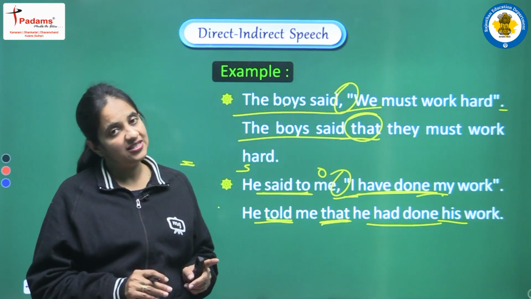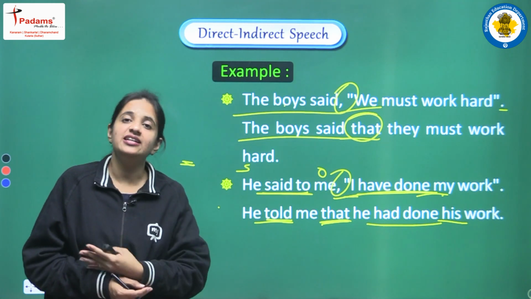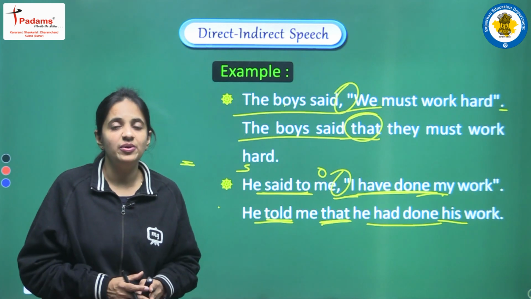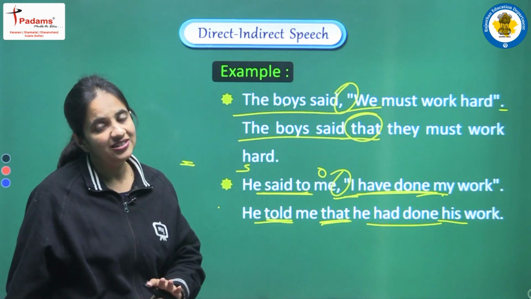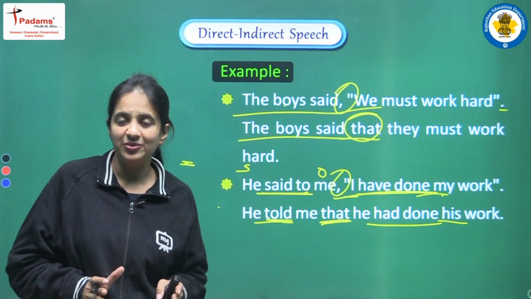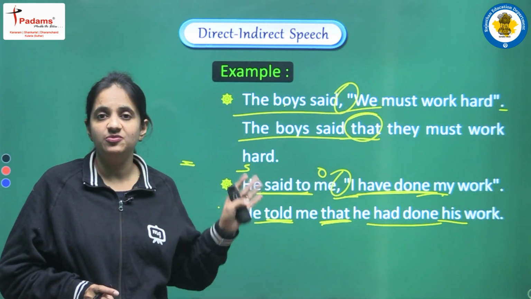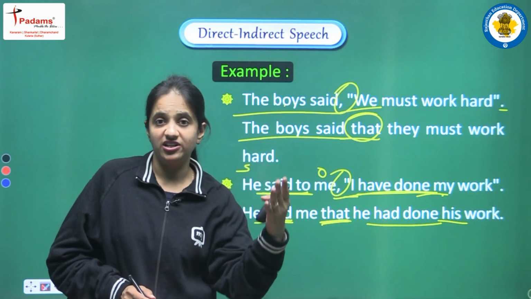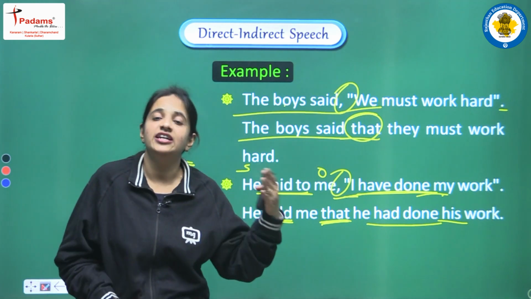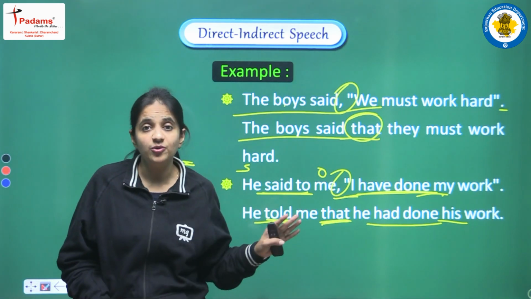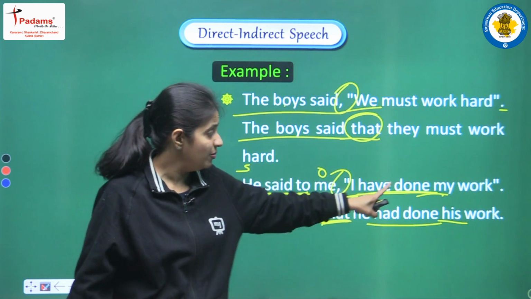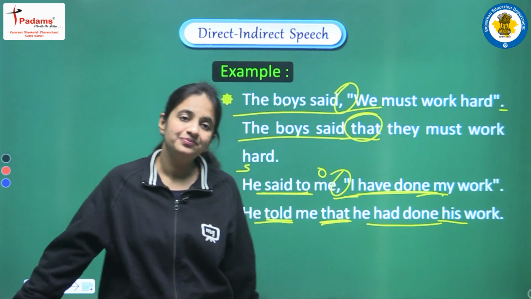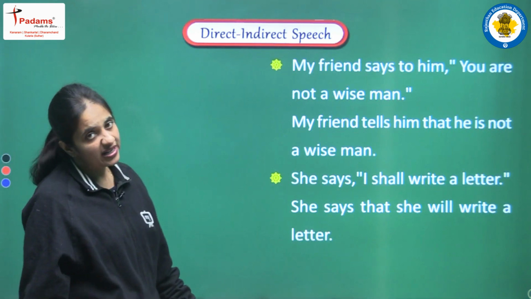Clear? So students, the more you practice this, the more examples you see, and the more changes you make in pronouns and tenses, this thing will be more clear to you all. Just recall the table, learn that table, learn all the three person pronouns, first person, second person and third person, and learn all the different cases, subjective case, objective case. Then we were having determiner, adjective and self form. So learn all the pronouns very carefully, then you will be able to do the proper changes according to the rules. Okay, moving on, we are having more examples to practice.